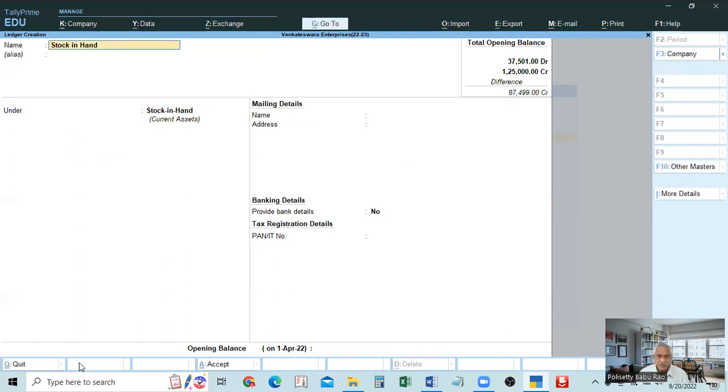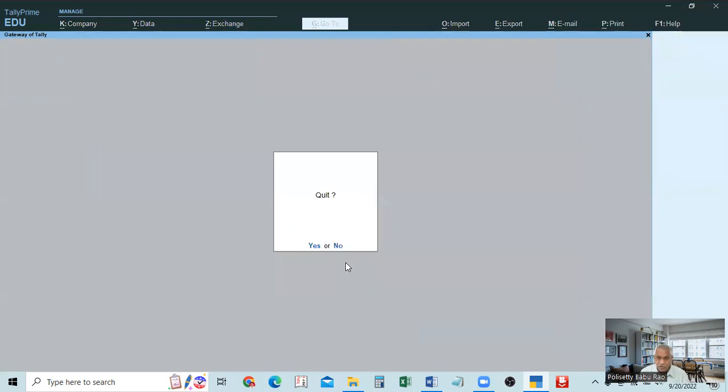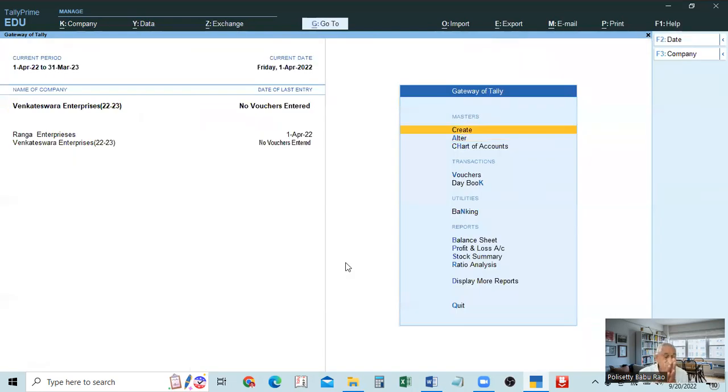One minute. Before that, I will tell you. Before creating this balance, it will show in the final accounts only. In the final accounts, this is how the stock is shown in the profit and loss account. On the debit side, before purchases, opening stock is shown. On the credit side, after sales, the closing balance, closing stock, is shown in the profit and loss account.